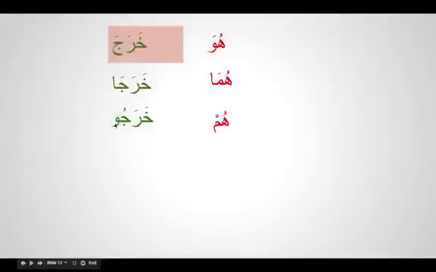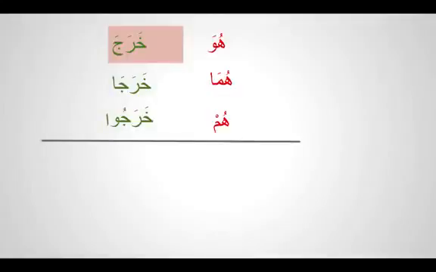Kharaju. So if I say kharaja, you should understand that only one man left, third person. If I am saying kharaja with the alif, that means two men left. And if I am saying kharaju, it means all the men left. So this is for the third person male. And this alif is a spelling rule.